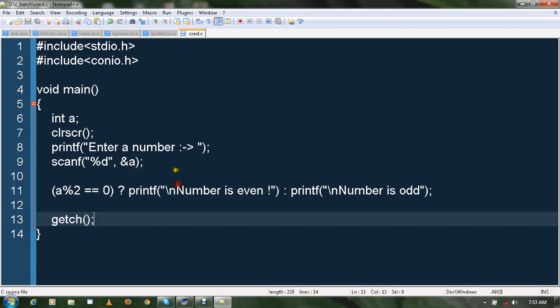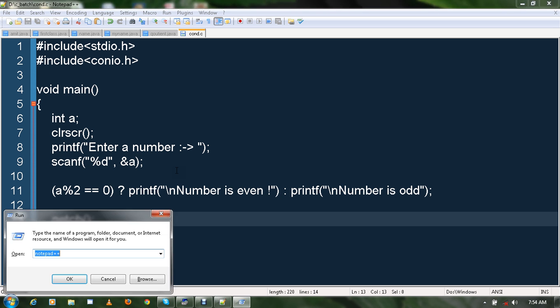Now what we have done, in a normal text editor such as Notepad++, I have created a C file with the help of conditional operator for printing even number and odd number. And now I am saving this file. I have already saved this file in the D drive under the C batch folder, and now I am going to run this file from the command prompt.